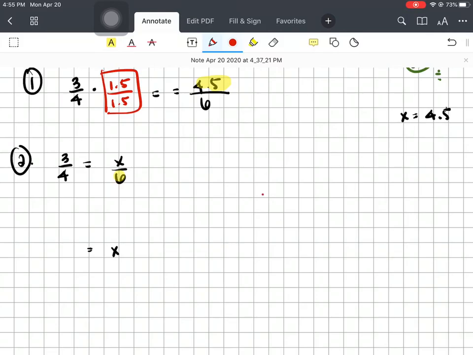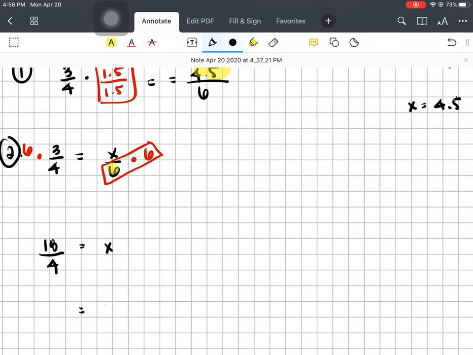I do inverse operations, or the opposite. Instead of dividing by 6, I multiply it by 6. Whatever I do to one side, I have to do to the other. Multiply by 6 over there. On the right-hand side, this gives me my big 1. On the left-hand side, I just multiply straight out, right? So 6 times 3 will give us 18 over 4 in my denominator. When I simplify this, if I do 18 divided by 4, that will still give me the same answer of 4.5.